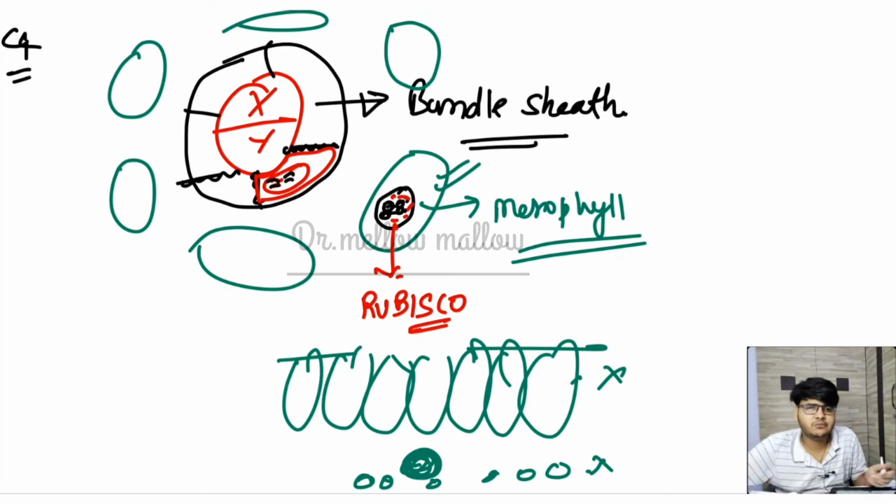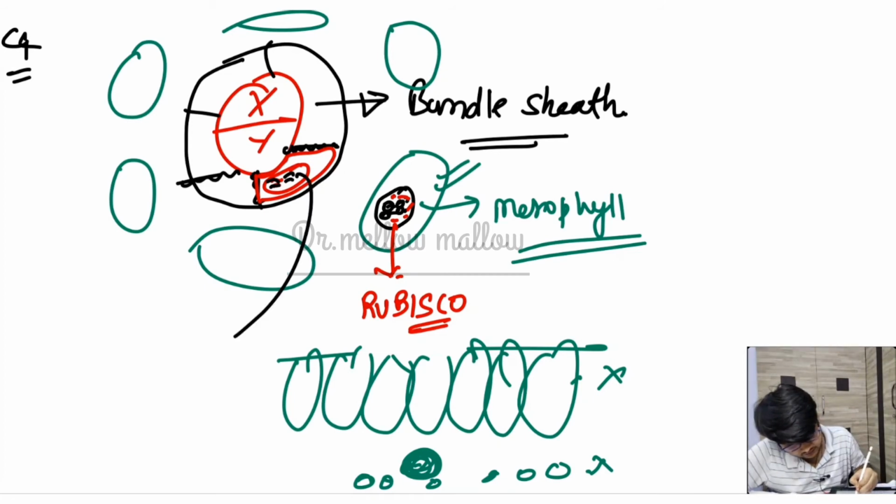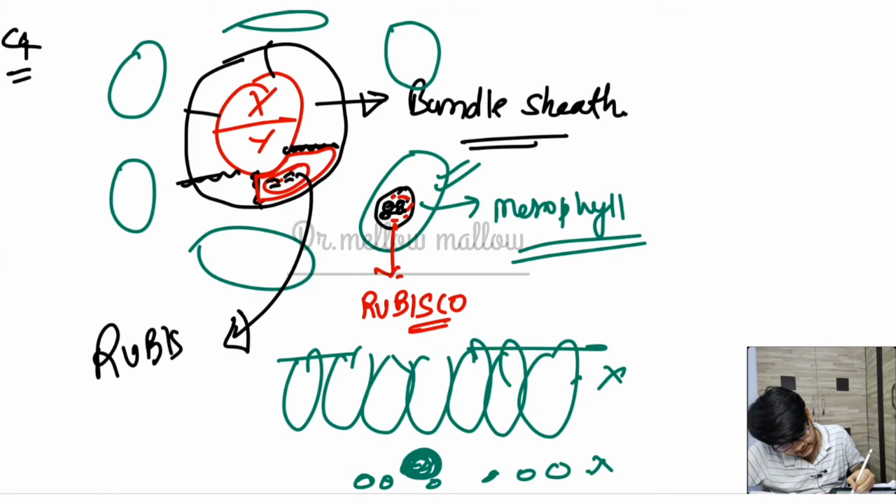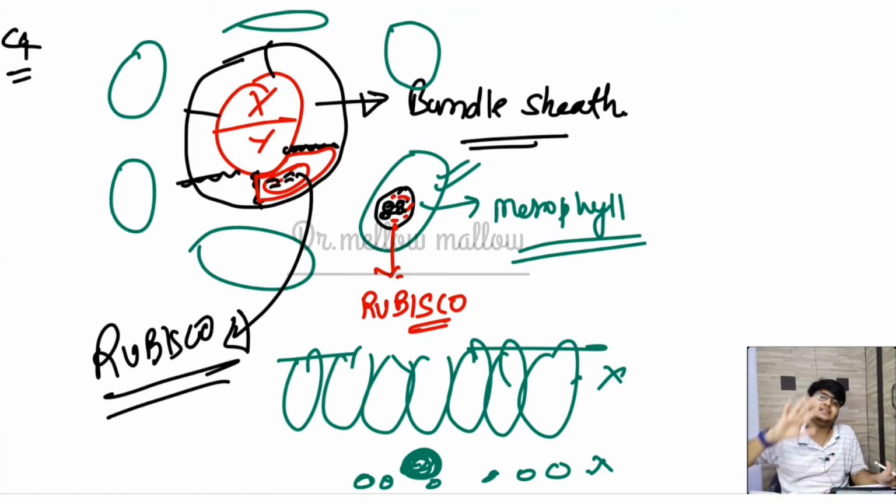Stroma lamella is present, but there is no grana, okay. So one most fascinating thing is that Rubisco enzyme is present. So why is that modification present? Why is that specific treatment given to the C4 plant? Look, I am saying that Rubisco is absent in the mesophyll cell, but Rubisco is present in the bundle sheath cell, where the grana is absent.